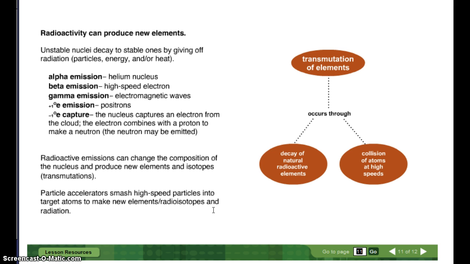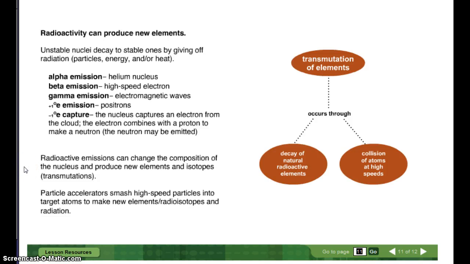Radioactivity can produce new elements. Unstable nuclei decay to stable ones by giving off radiation, particles, energy, and or heat. You can have alpha emission, a helium nucleus, beta emission, a high-speed electron, gamma emission, electromagnetic waves. You can have positrons. You can have an electron capture. The nucleus captures an electron from the cloud. The electron combines with a proton to make a neutron. The neutron may be emitted.